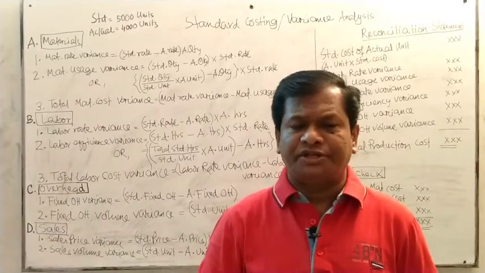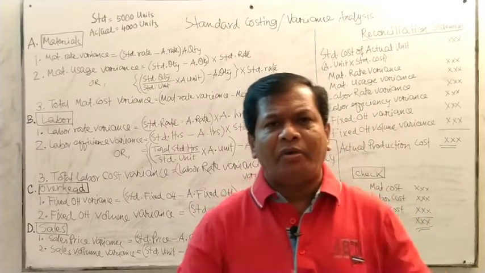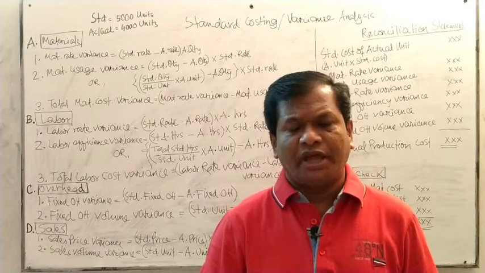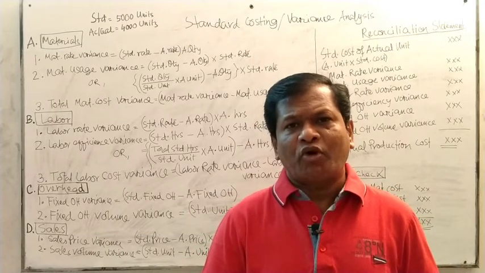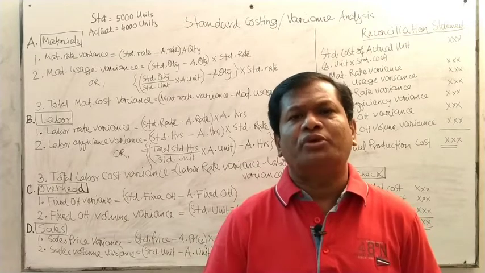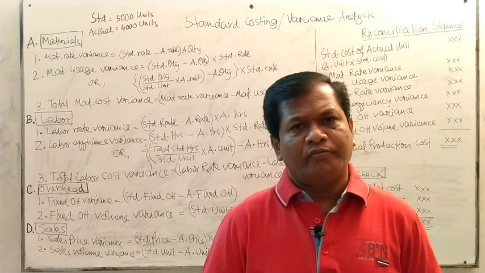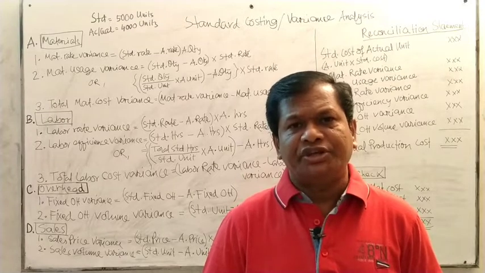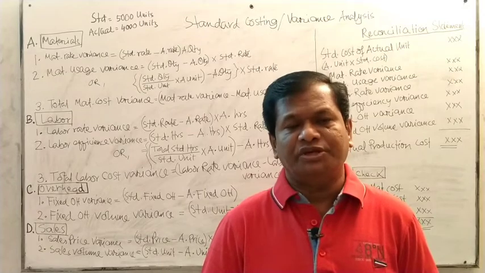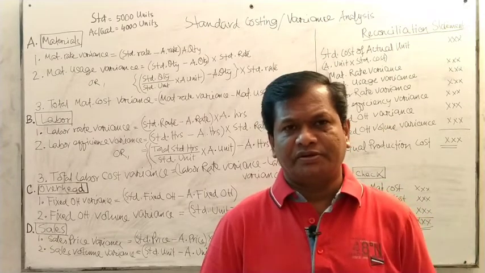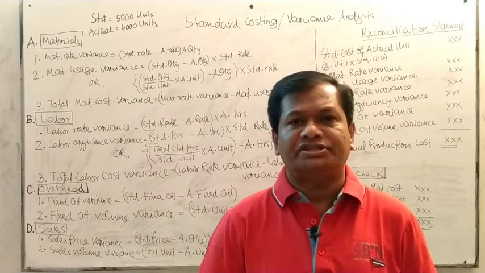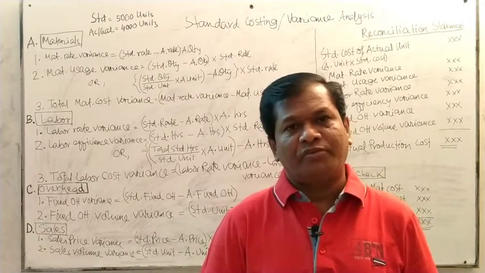In the standard information, you will be provided how many units the business is going to produce and sell, what quantity of raw materials is required, what total amount of direct labor is required, and what the total fixed overhead is. So these three elements, material cost, labor cost and their quantity, are given in the standard. So you have to check it from the beginning.